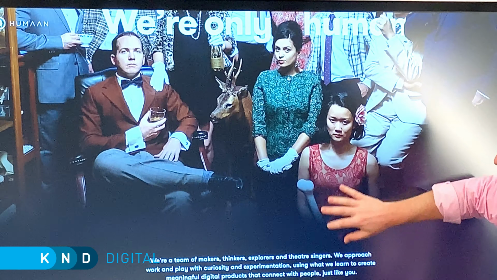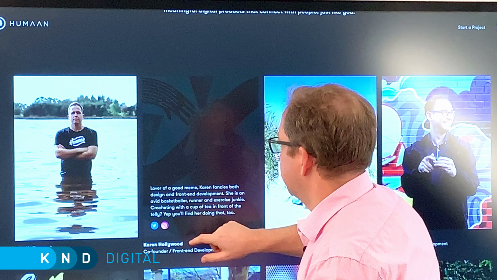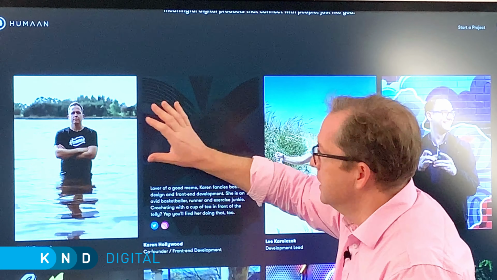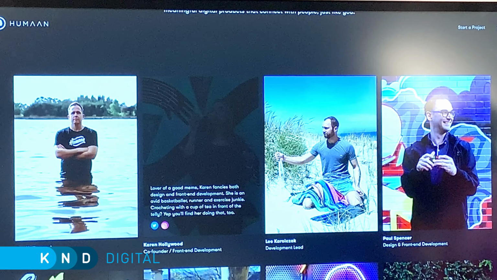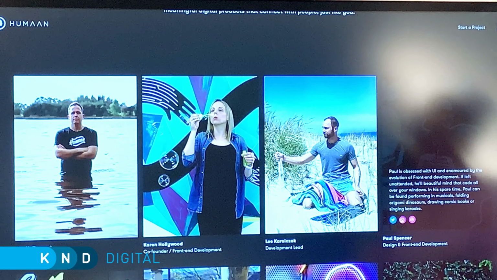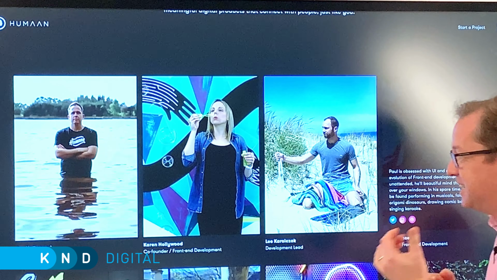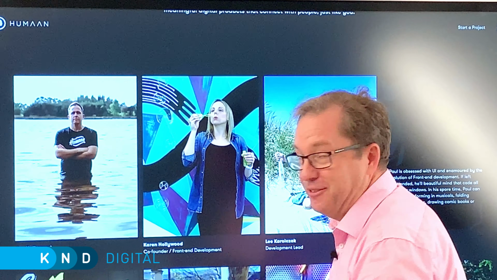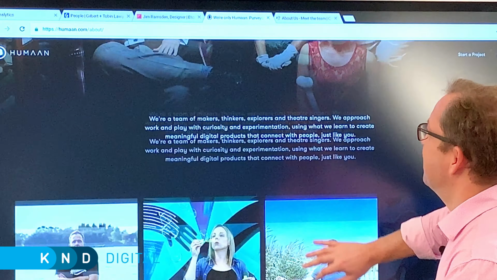This moves into profiles of the team members. I've tapped this one before, but you can see little animations of each of the members, and it really describes their personality, gives you a really good indication of what that person is like, and potentially will actually get the phone ringing a little bit more often to talk to and connect with the end user in that process.